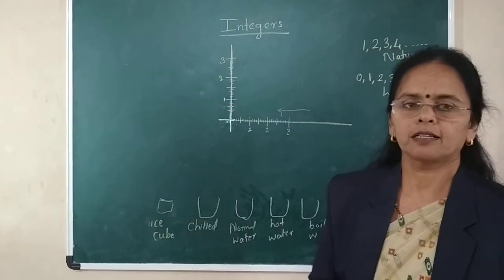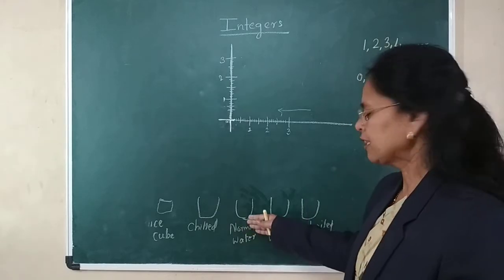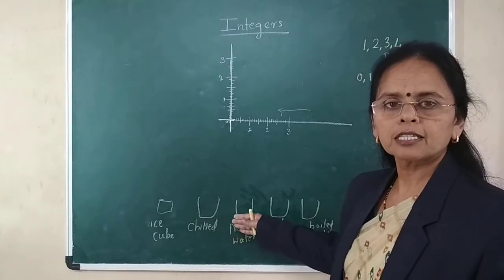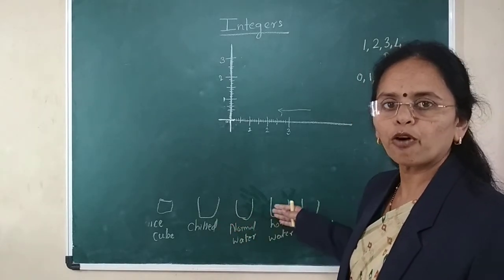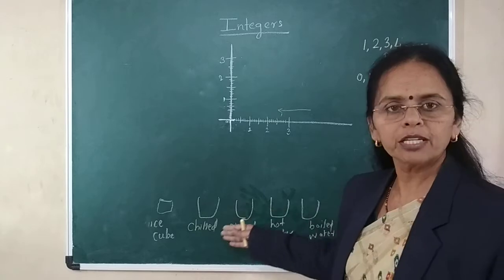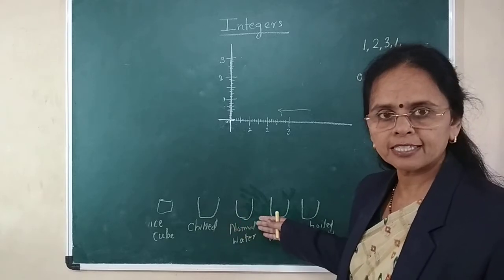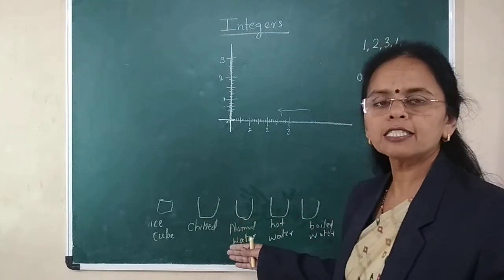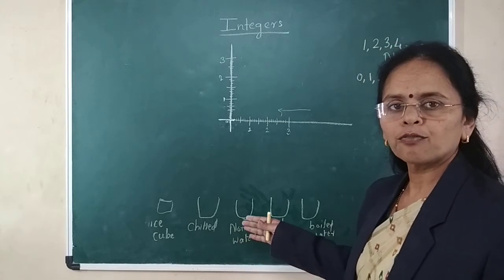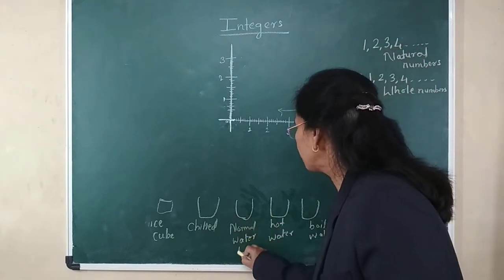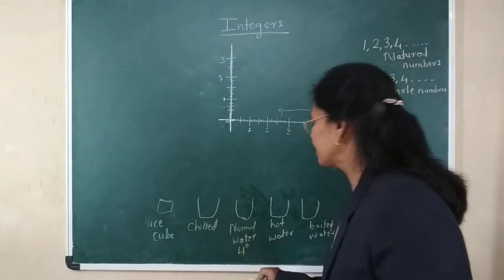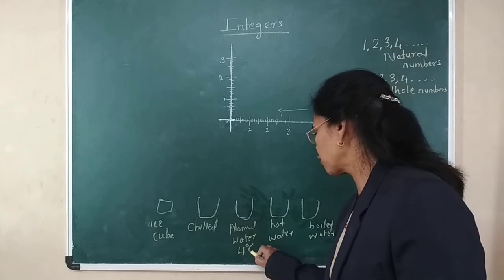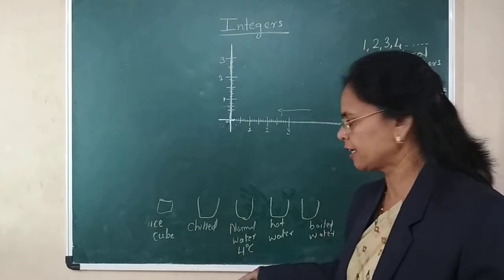When the water starts getting hot and then boils, the temperature will obviously rise. The temperature of normal water is 4 degrees Celsius.